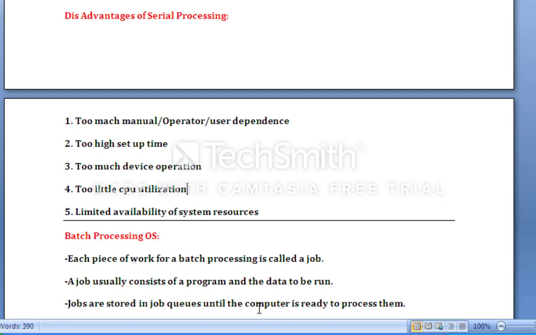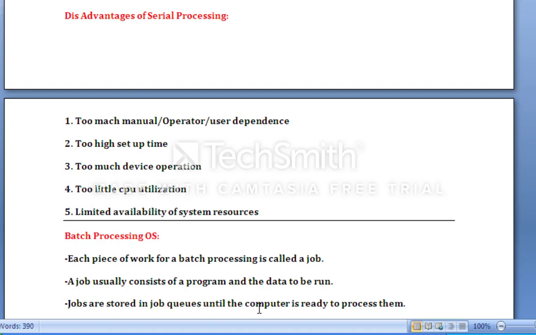Nowadays we have so many input devices, and they are very fast. Very fast they can input to the system, and the CPU will process our input very fast. But at that time there were no such input devices, there were no such output devices. Okay, so very little CPU utilization due to this.